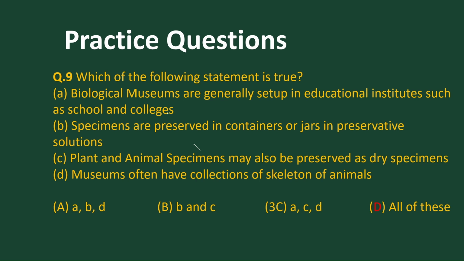Let's go with the statements. Biological museums are generally set up in educational institutes such as schools and colleges. Yes. Specimens are preserved in containers or jars. Yes. Plants and specimens may also be preserved in dry form. Yes. Museums also contain skeletons, as we have just studied. So all of these are right.